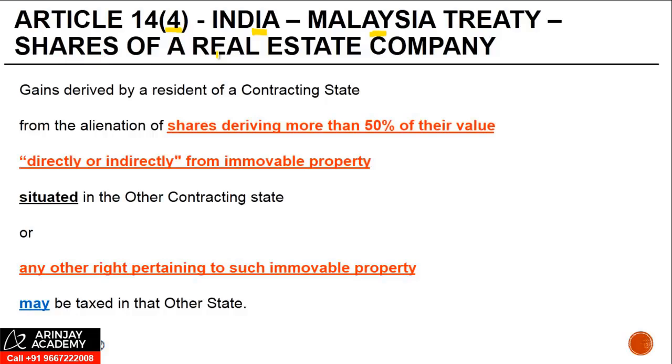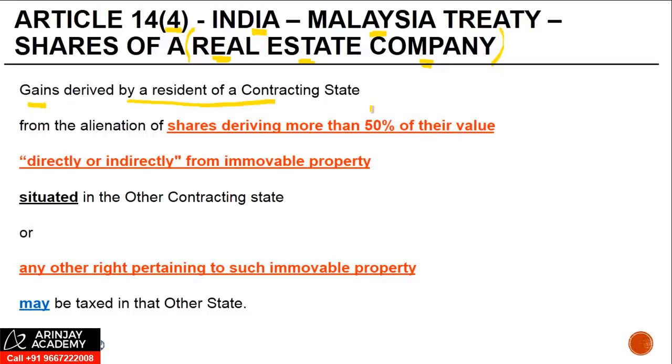And what I mean by real estate company, it is not a term which is used in the treaty itself, but this is a term which we have coined, which basically refers to a company whose predominant value is derived from immovable property. Let's look at Article 14.4 of the India-Malaysia Treaty, generally it might be Article 13.4. Gains derived by a resident of a contracting state.